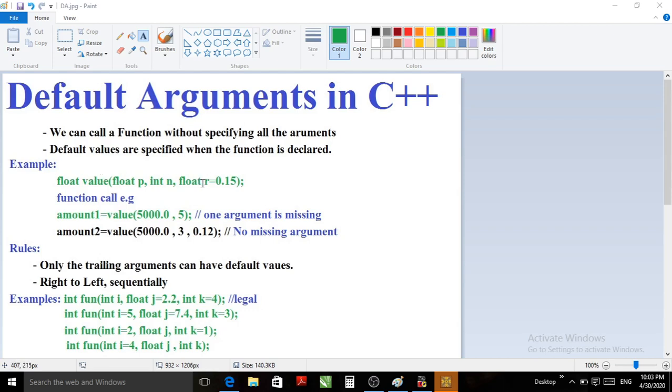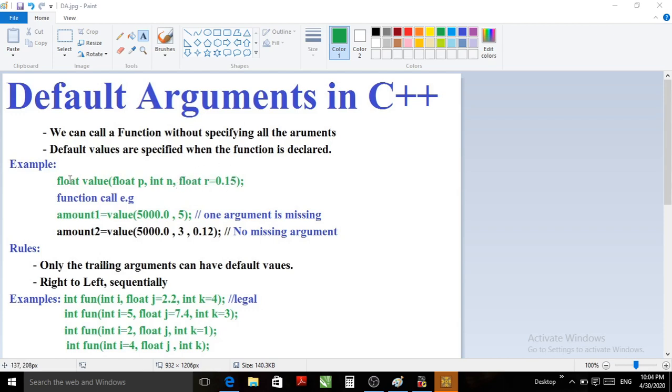Providing a default value for the argument is done just like assigning values to a variable or initializing a variable. You can say data type, argument name, equal to value. If you observe this part only, it is just like variable initialization.